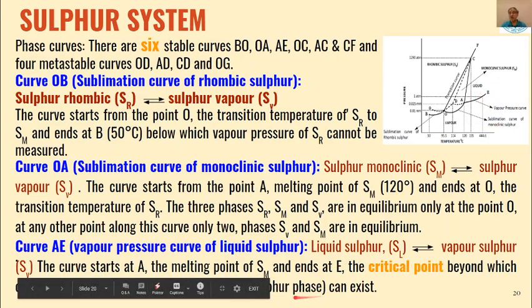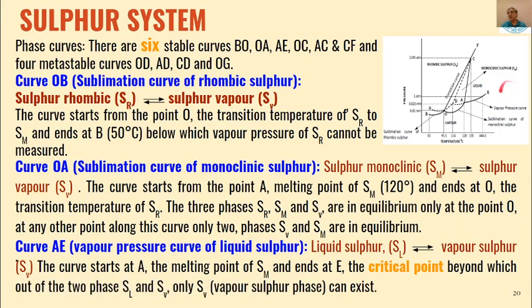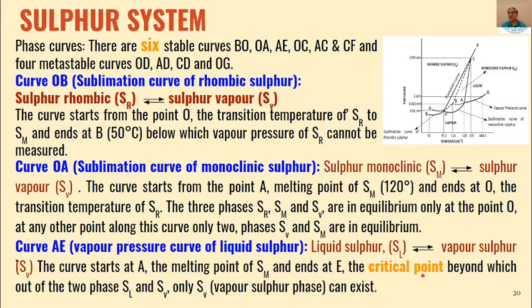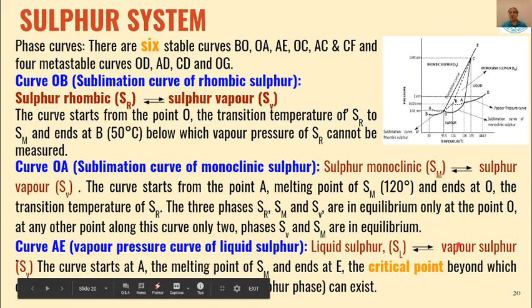The two phases are indistinguishable beyond the critical point, that is, critical temperature and critical pressure. Beyond that, we cannot distinguish between the two phases, that is liquid sulfur and vapor sulfur.